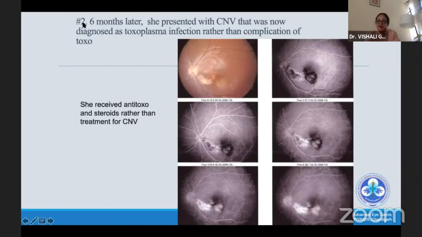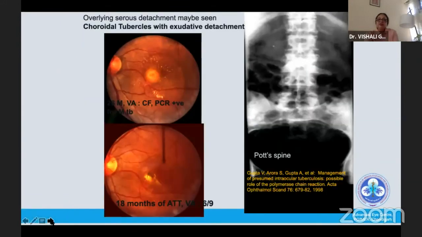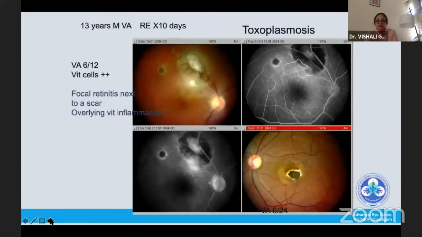Six months later, second episode, what she had was this small little membrane that was developing next to the toxo scar. However, at this point, she was diagnosed as reactivation of toxo and given a second course of anti-toxo medication. So, what we have to understand is when it was confused with TB, that is because they have written there was choroiditis. But if we look at the choroiditis, it's very different from a CNVM which was developing in toxo.